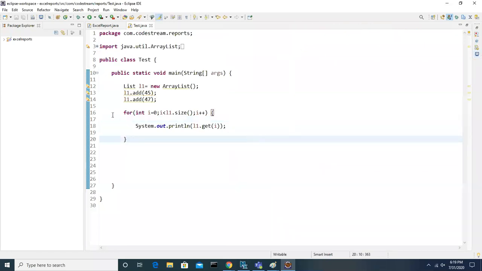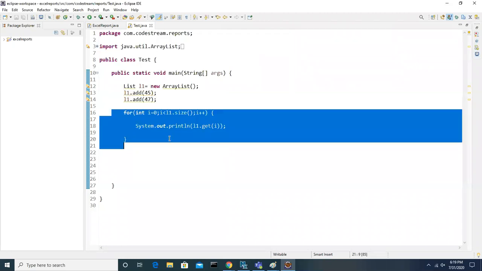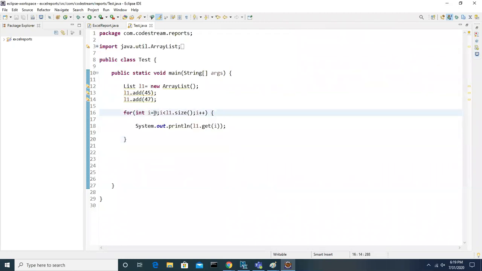Not only the for loop, guys. You can use the for each loop also. I already told you about the for each loop, right? How to use the for each loop. Did I explain or not? No, sir. I have not explained the for each loop. Okay, fine. Explain, sir.